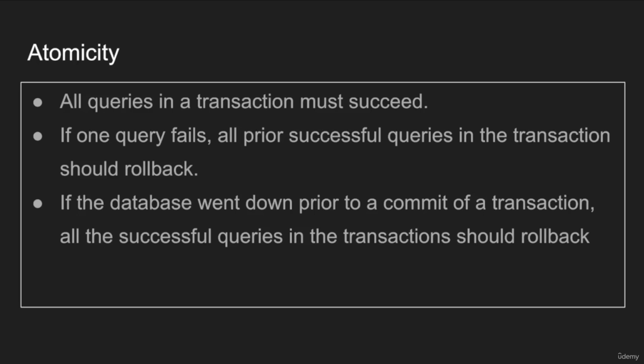So the database will restart. Once the database restarts, that's when it should detect that there was a failure technically, right? Because my queries didn't fail, but the database went down mid-transaction and I didn't commit. These changes made by the transaction, if the database is actually making changes, should be rolled back.